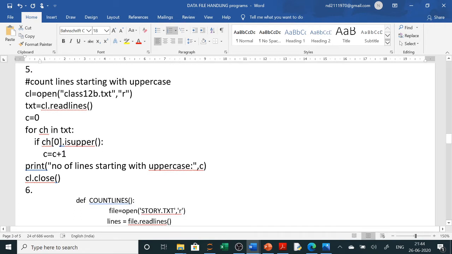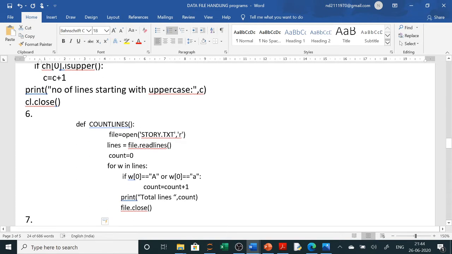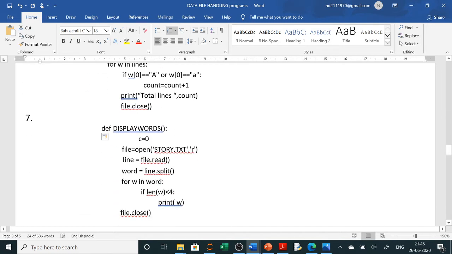Now these programs are direct "write a program" questions. Next, in the board exam, they are asking "write a function". Function means you will use the def keyword and write the function name, and if there is any argument, here there is no need to pass any argument. Directly we will open the text file in read mode, and then readlines will read the lines, and one by one you can access each line. You can check if it is starting with A, then we count those lines. Same way for words, where the length of the word should be less than a given number; this is from a sample board paper.